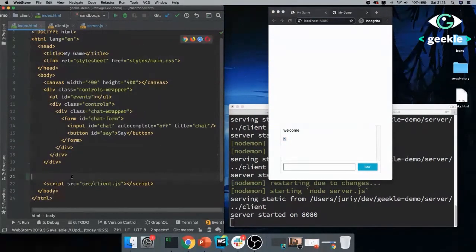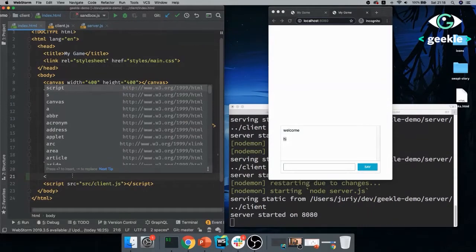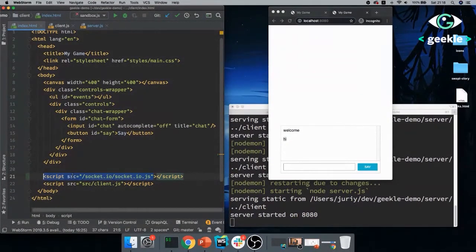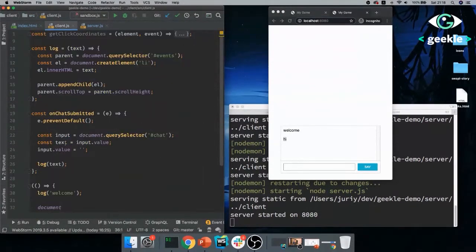So on the client side, connecting SocketIO will also be super simple. All we have to do is to add the script, source, socket.io.js. So as I said, SocketIO acts like an interceptor. So it will intercept the call to the script and feed it to the client. Although I don't have this file physically on my hard drive, it will still be there.